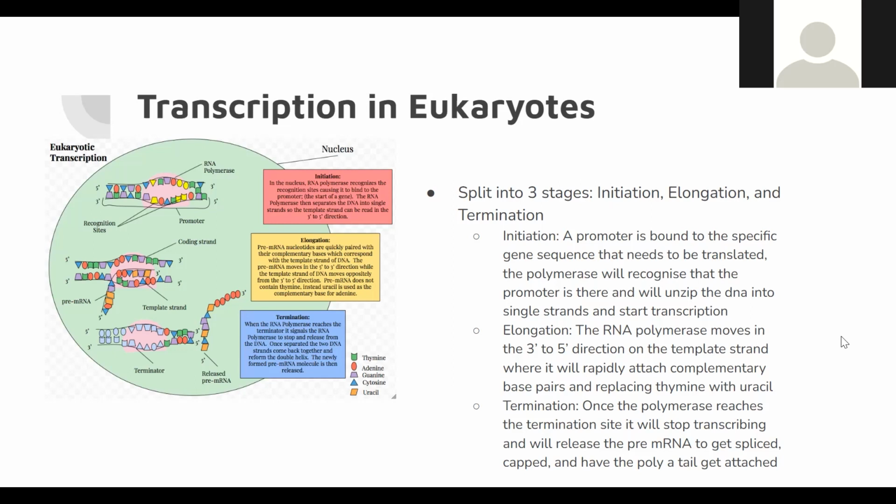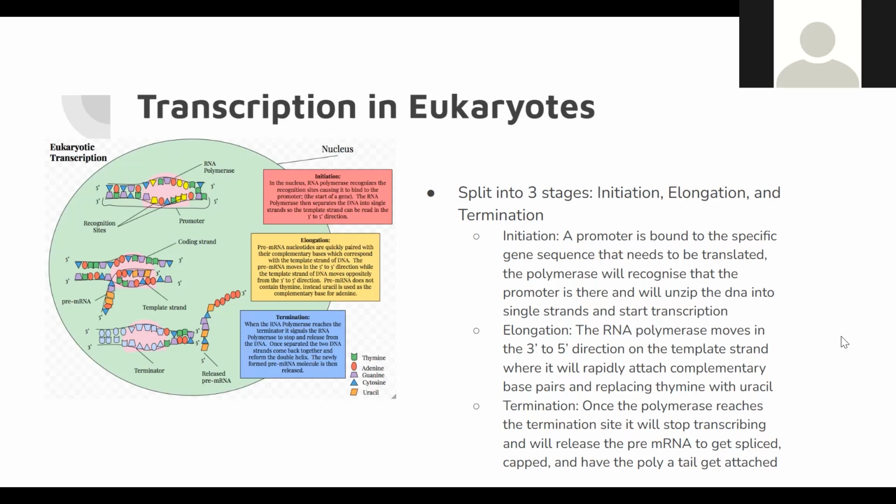For this to happen, the pre-mRNA goes through the processing phase. It begins with an enzyme called a spliceosome, which splices away introns or uncoding regions from the mRNA, only leaving exons or coding regions. Once the spliceosome unbinds, the mRNA gets a modified guanine nucleotide placed on its 5 end, which is called the 5 cap. This cap helps protect the mRNA from unnecessary degradation. On the 3 end, a long string of 8-9 nucleotides is attached, which is called a poly A tail. The poly A tail makes the mRNA more stable as well as protects it from degradation. Once these processes are finished, the pre-mRNA is now a fully mature mRNA and can go to the ribosome to begin translation.